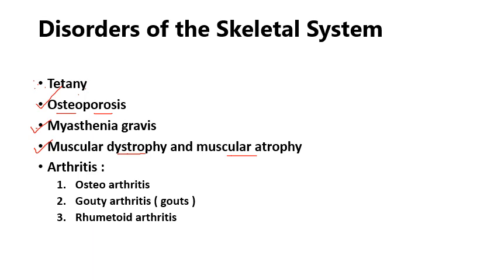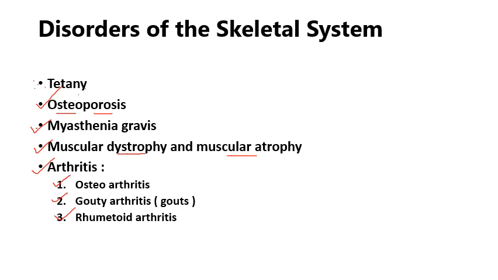Then further we will talk about the other disease, that is arthritis. In arthritis, we know the meaning of arthros, that means joints, and arthritis means swelling of joints, or you can say it is known as inflammation of joints. In this, we will study three different kinds of arthritis: osteoarthritis, gouty arthritis, that is gout, and rheumatoid arthritis. So these three arthritis we are going to study.